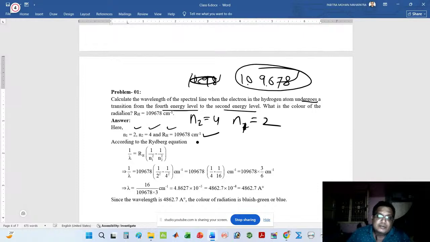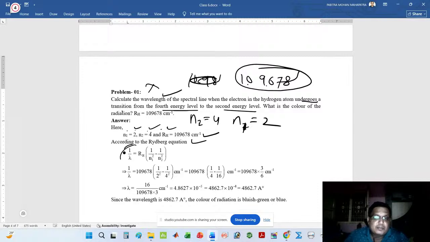According to Rydberg's equation, our target is to find the wavelength, lambda. The given values are n1 equal to 2 and n2 equal to 4. RH is a constant, already known to you. Now put in the values of n1 and n2.